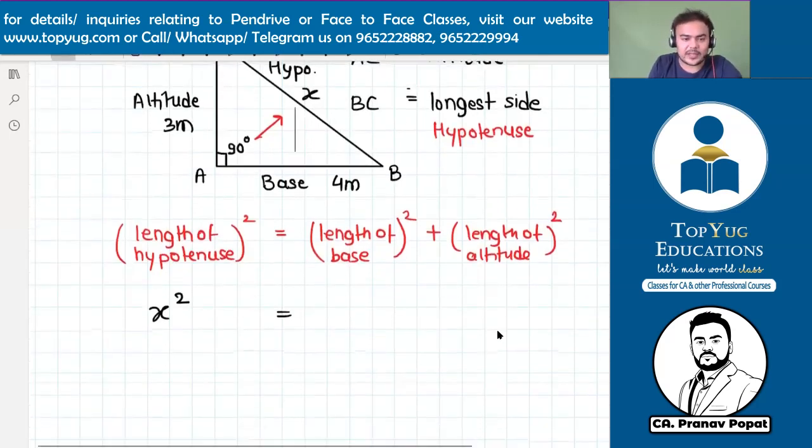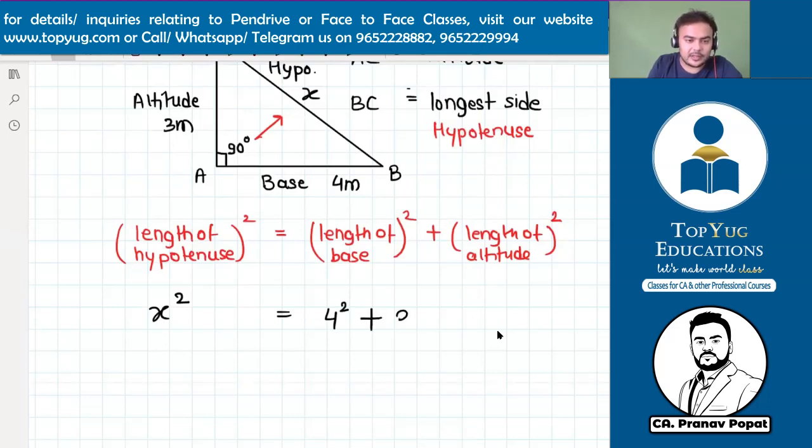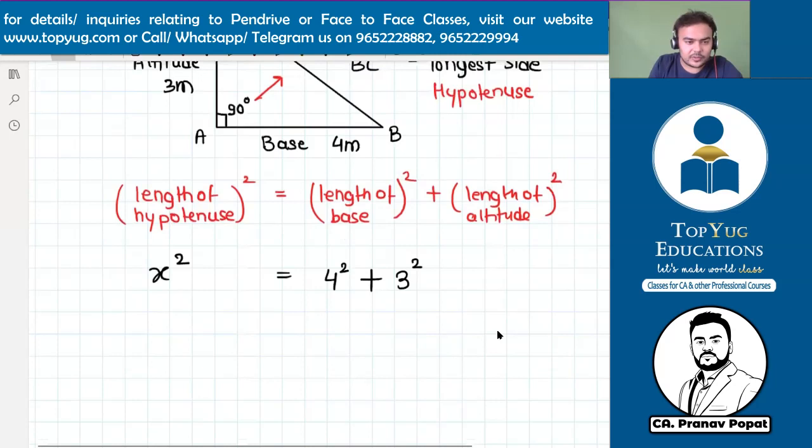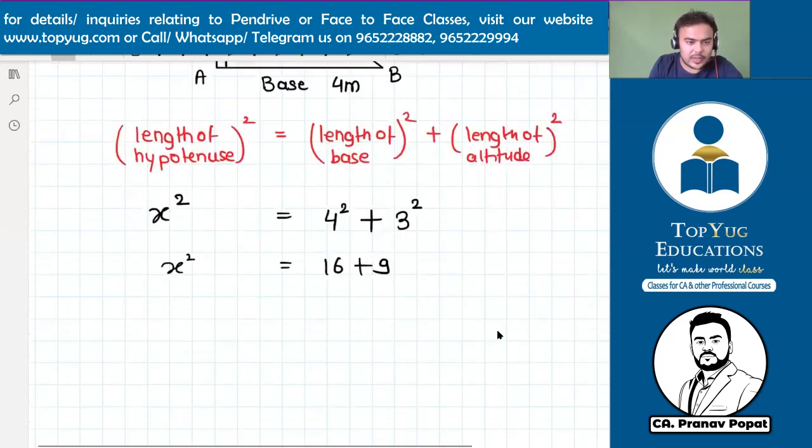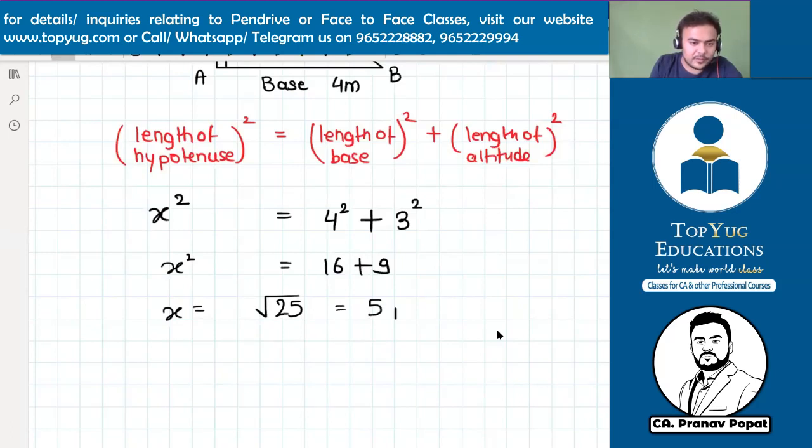Now the length of base, sir, base is 4, so 4 square, then 3, so 3 square. So we'll get 16 plus 9, which is x square. So x is equal to the square root of 25, which is equal to 5 meters. Sir, why not -5? Because the length of sides cannot be negative. That's why I am directly taking positive 5 meters.